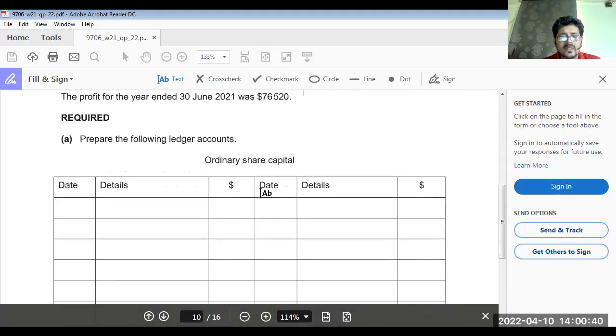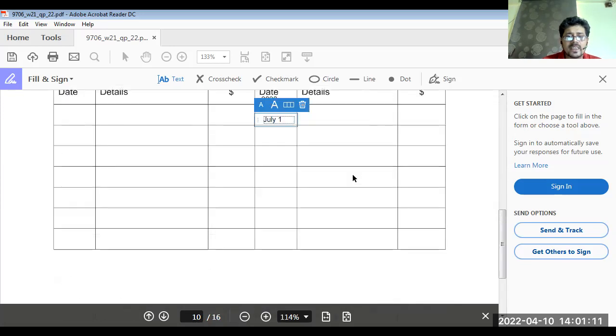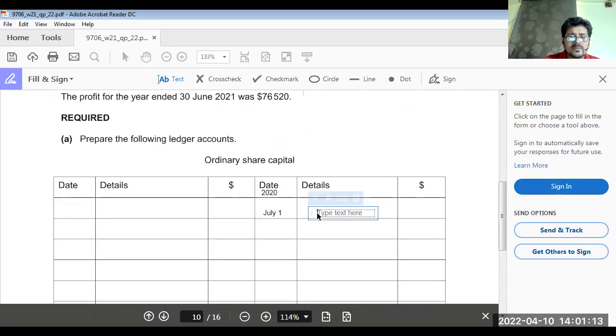We'll write here 2020, and July 2020, that was the starting year, and the ordinary share capital balance brought down was $150,000.